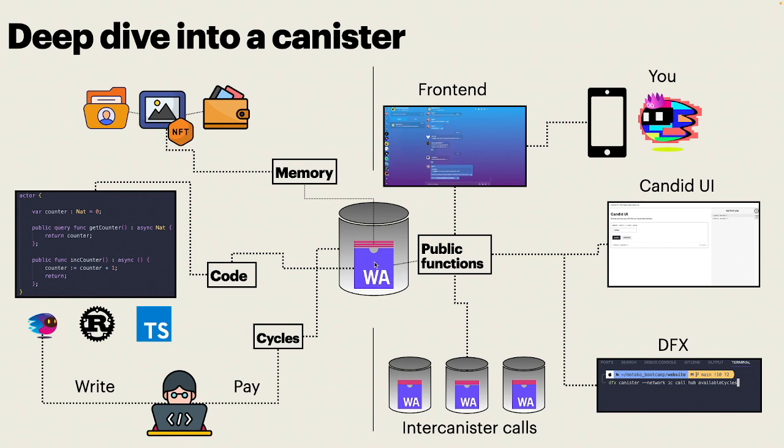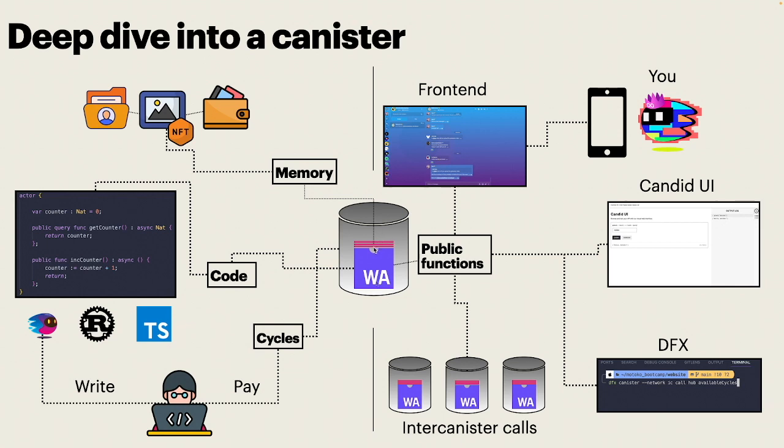The first part is the WebAssembly module, the second part is the WebAssembly memory. The WebAssembly module corresponds to the code of the canister. This code comes from the code written by developers in languages such as Motoko, Rust, TypeScript, or even other programming languages that compile to WebAssembly. Once developers have written their code, the compiler of the specific language or other related tooling will compile this code to a WebAssembly module. Then this WebAssembly module is installed inside the canister. If you want to upgrade a canister, you need to change the WebAssembly module.